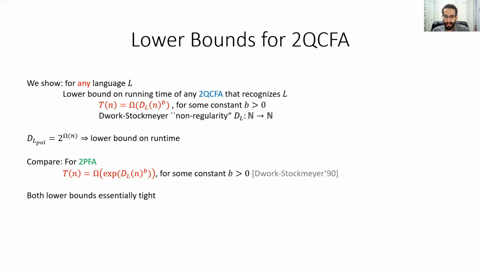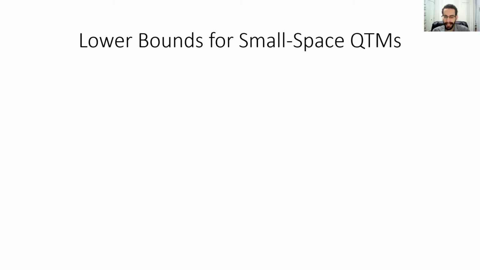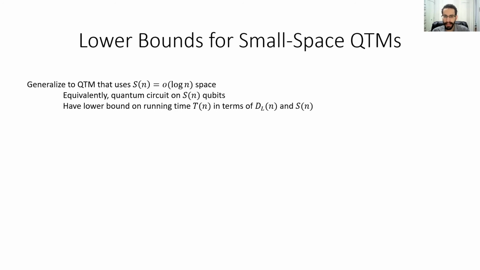Now, all of the results stated so far apply to quantum finite automata, which are just quantum computers that have only a constant amount of space. We next observe that the same technique also yields results for quantum computers that use a small amount of space. In particular, consider a quantum Turing machine that uses space S of n, which is sublogarithmic, that is little o of log n space. Or if you prefer, you can consider the more standard but equivalent quantum circuit model, in which case this is just a quantum circuit on S of n qubits.